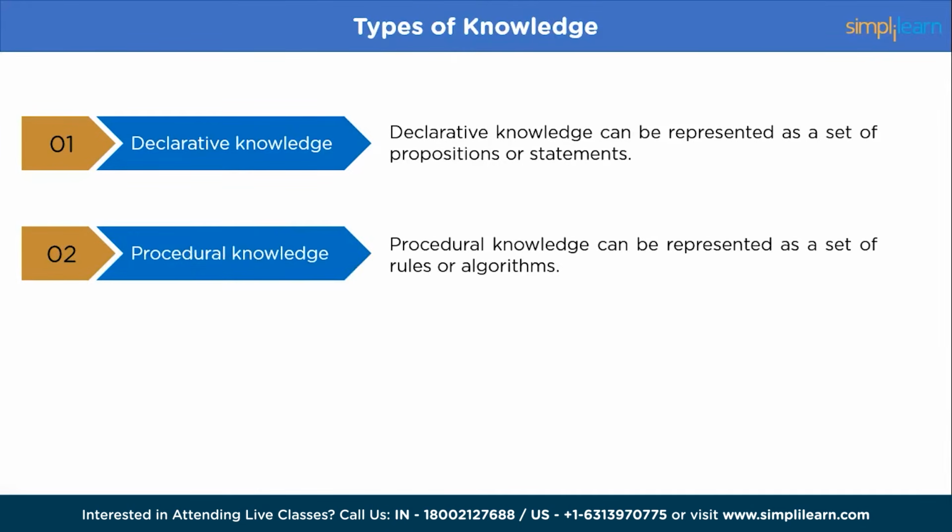Next, we have procedural knowledge. This is knowledge about how to do things, including skills, procedures, and techniques. So, procedural knowledge can be represented as a set of rules or algorithms.